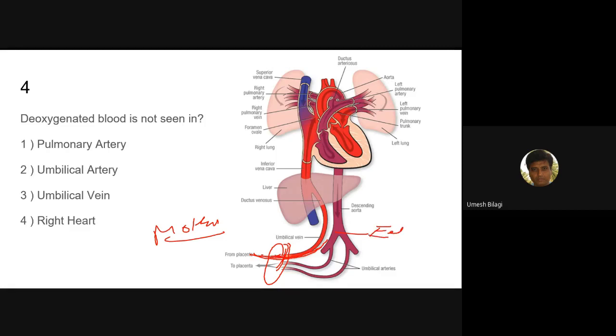So the blood which comes here is oxygenated. Oxygenated blood. The blood which leaves from the baby is deoxygenated. This is the artery. Okay. Got it? This is the artery. From this umbilical vein, so you should know about fetal circulation. They may ask questions around here. That's why I want you to know more about this.